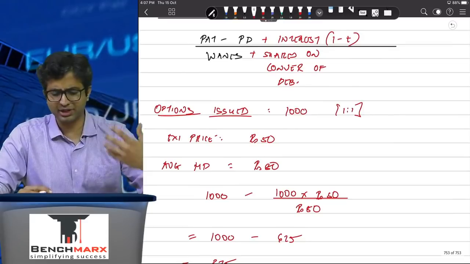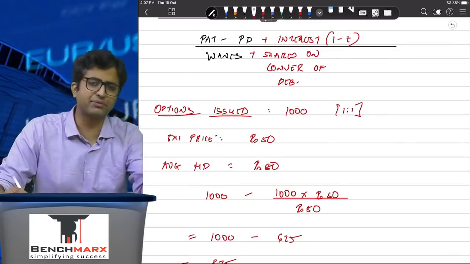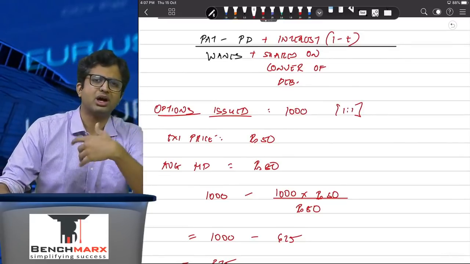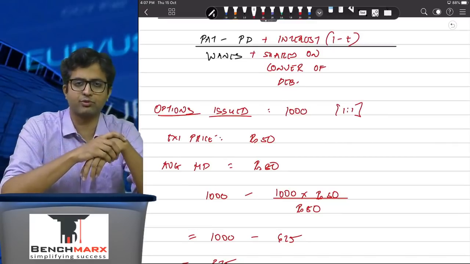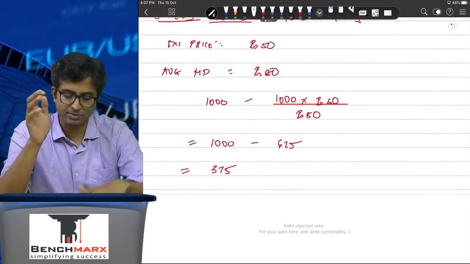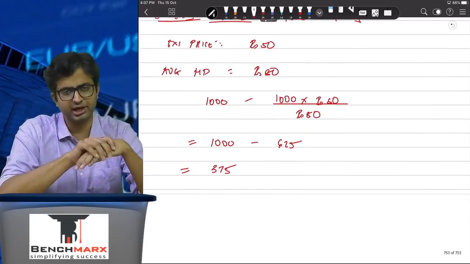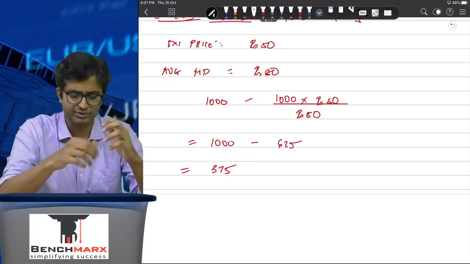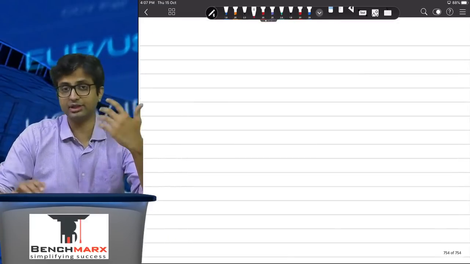So in case of an ESOP, in case of an option or a warrant, you don't really pay anything to the options or warrants as interest or dividend, so nothing will be adjusted in the numerator, but in the denominator you will have to adjust the free element that is there. Okay, so that is about AS 20.